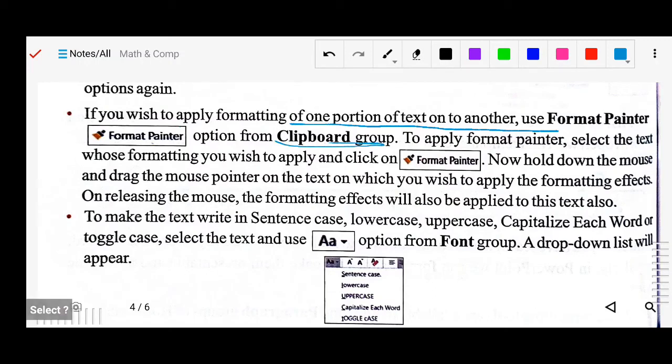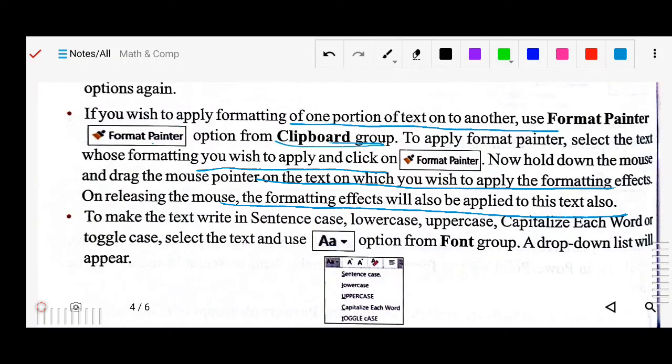To apply the format painter, select the text whose formatting you wish to apply. Click on format painter, hold down the mouse and drag the mouse pointer over the text on which you wish to apply it. So this is the method of using the format painter. On releasing the mouse, the formatting will be applied to that text.